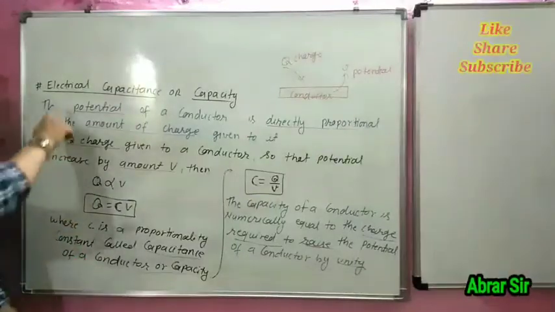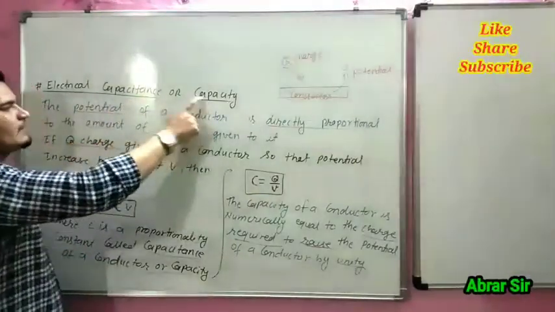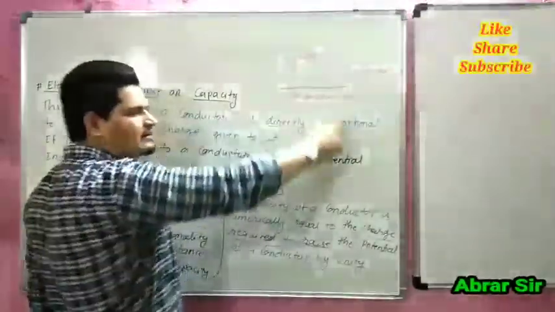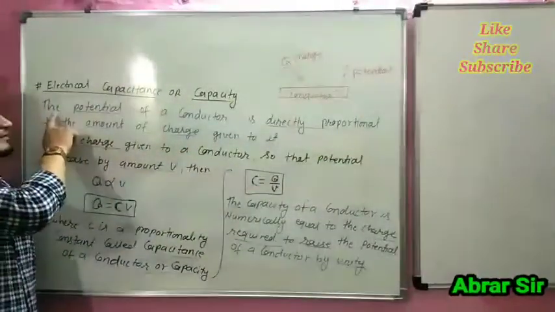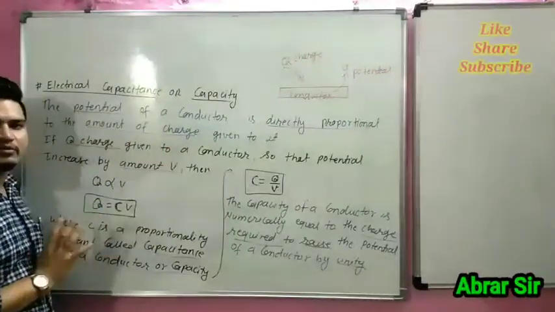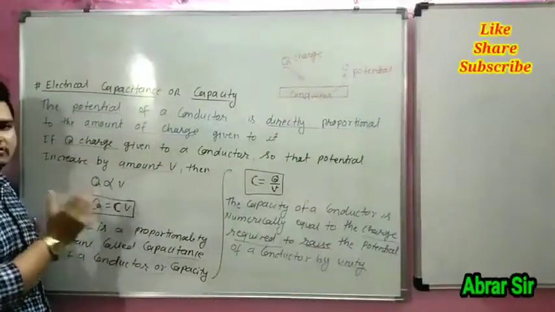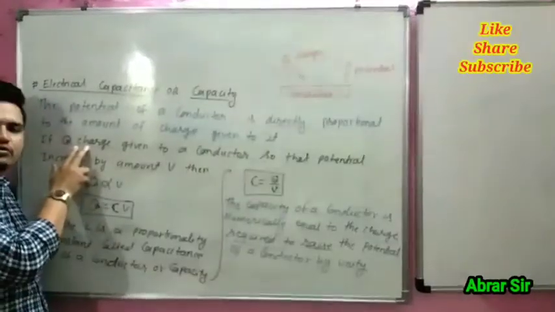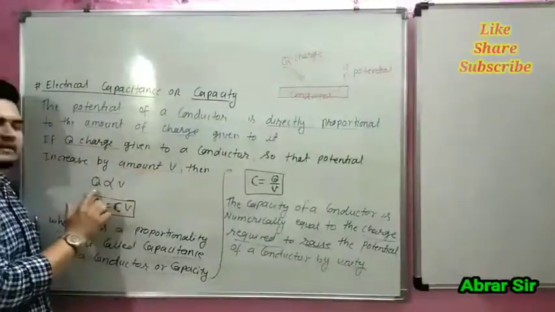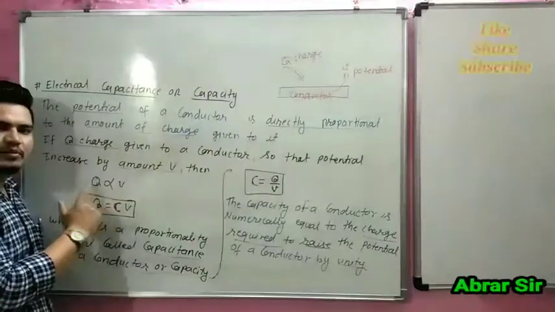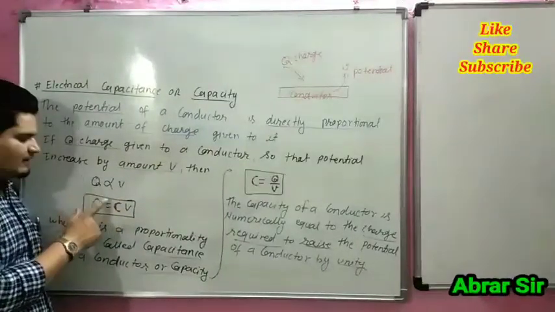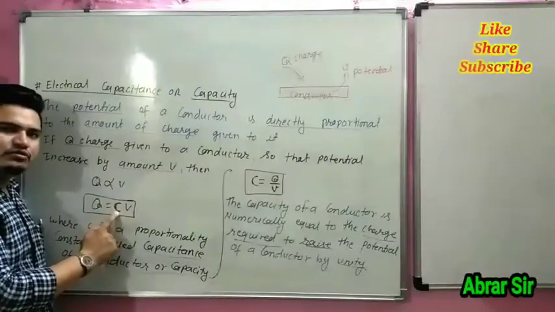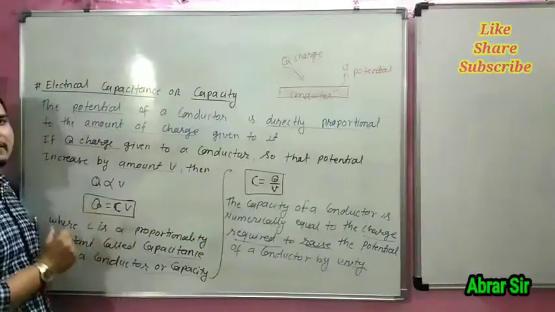So what is electrical capacitance or capacity? We know that when charge is given to a conductor, its potential increases. The potential of the conductor is directly proportional to the amount of charge. If charge is Q and potential is V, then V is proportional to Q, and when we remove this proportionality sign, a constant comes. This constant is called the capacity of the conductor.